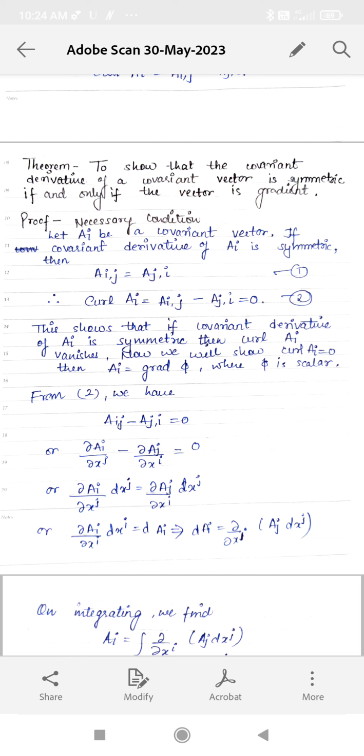Or we can also say it as del of Ai upon del of xj dxj equals to dAi, which is equal to del upon del of xi of Aj dxj.